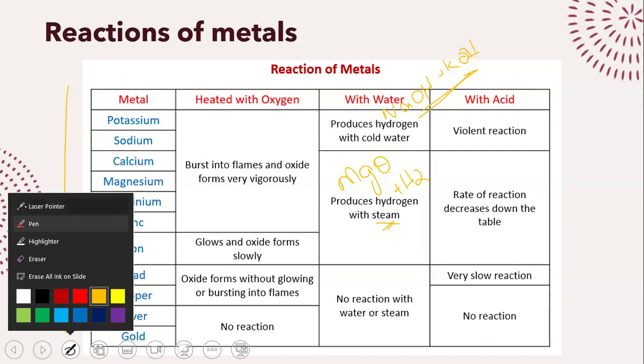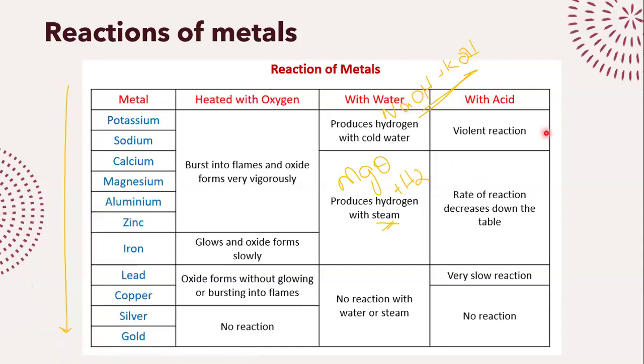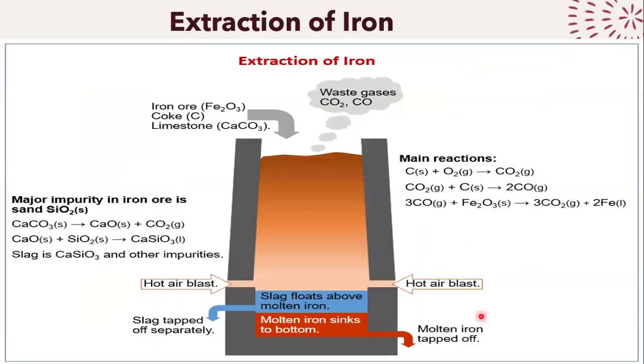Potassium and sodium, again, very reactive. They react violently with acid. Then calcium, magnesium, aluminium, as we go down the group, the reaction becomes slower. And then copper, silver, gold do not react at all.